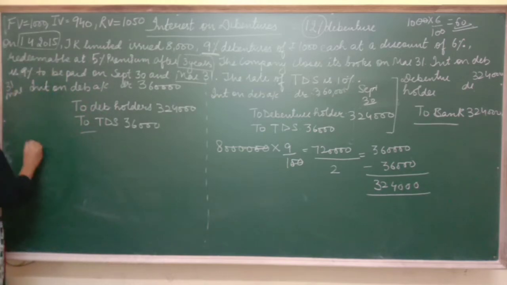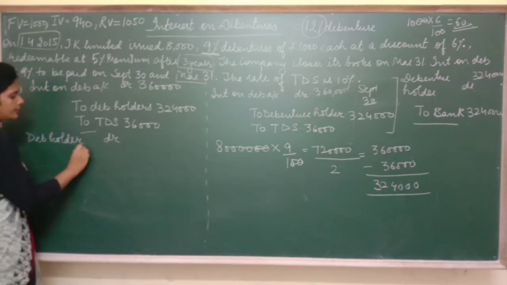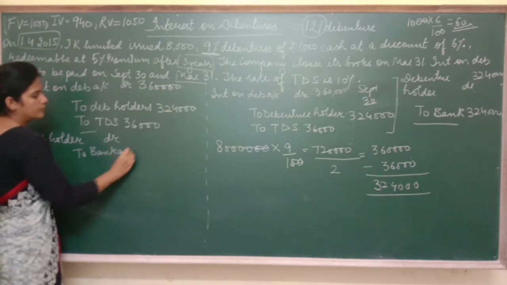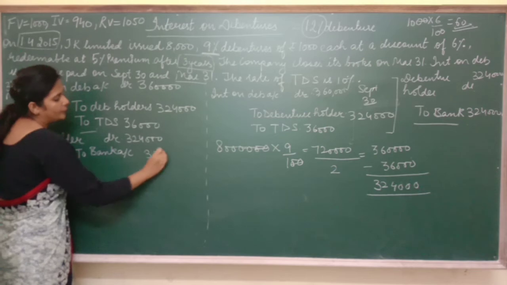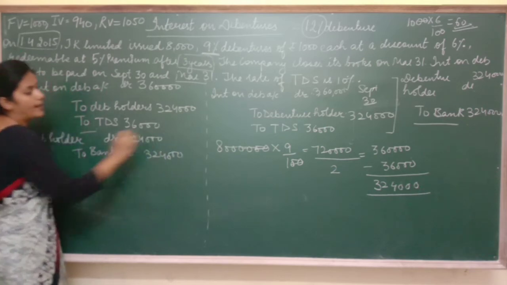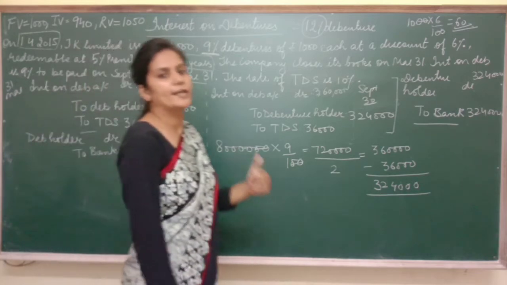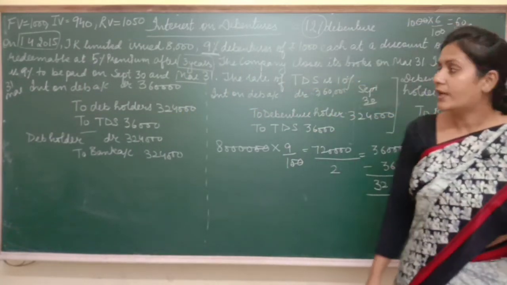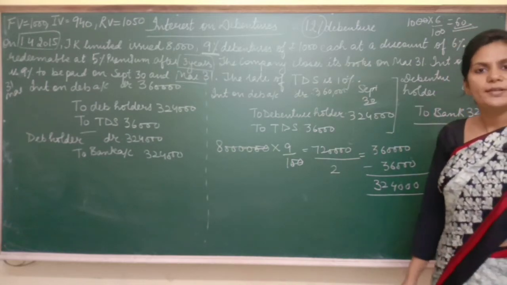So the next entry would be debenture holder debited to bank account. That is 3,24,000. Now as I told you one thing, that the company is authorized to collect income tax on behalf of the government, but ultimately we have to pay this income tax to the government later on. Means the company has to pay.